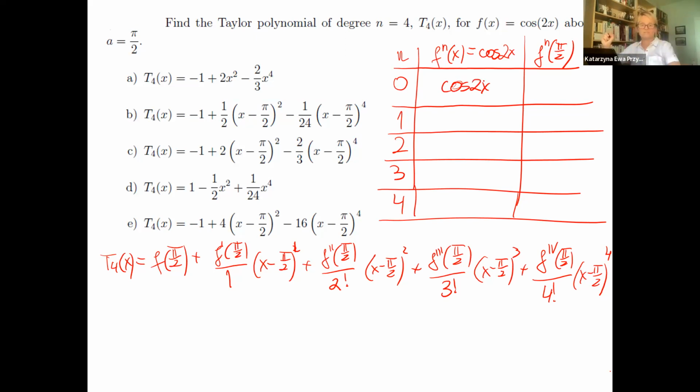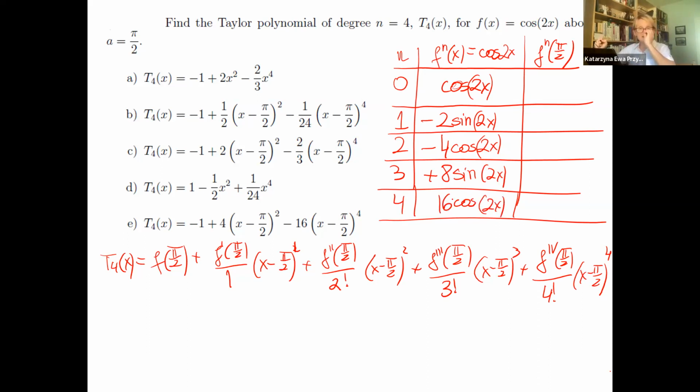Okay, first derivative, because this means derivatives. The option C is the correct answer. Let's check. Derivative will be negative sine of 2x times 2. And then derivative of sine of 2x is cosine of 2x times another 2. Derivative of cosine is negative sine of 2x times 2. And derivative of sine of 2x is cosine of 2x times 2.